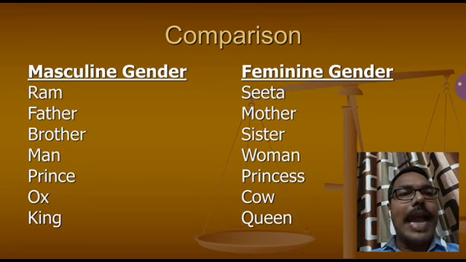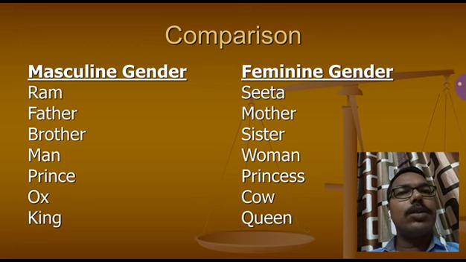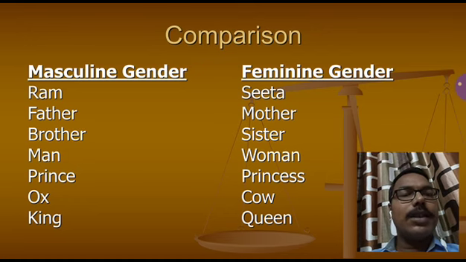Masculine gender man and feminine gender woman. Masculine gender prince and feminine gender princess. Masculine gender ox and feminine gender cow. Masculine gender king and feminine gender queen. Yes students, you have seen these names. So I am asking some more, like servant. Tell me the feminine gender of servant. Okay, and gentleman. Convert these and write the answer in the comment.